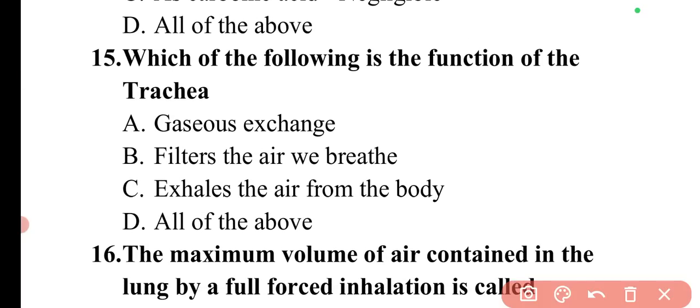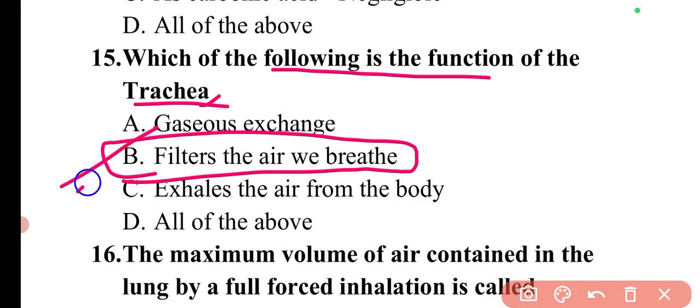Next question is, which of the following is a function of the trachea? So the main function of trachea is to filter the air we breathe. Whatever air we are inhaling, the filtration of that air will be done by the trachea.